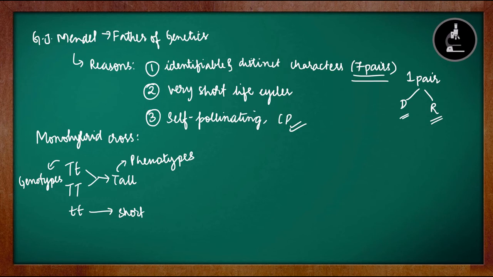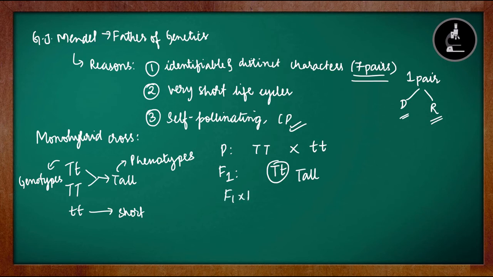This also we learned. After that, we did the monohybrid cross, in which we took two pure plants as parental generation, capital T capital T and small t small t. From their gametes, we got the Punnett square and finally the F1 generation. In F1 generation, all the plants were tall with the genotype of capital T small t.